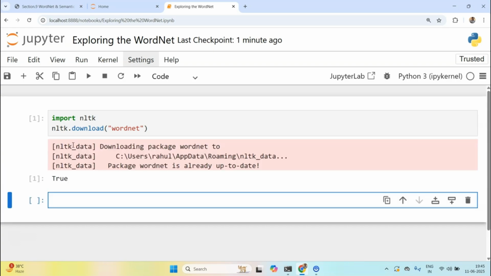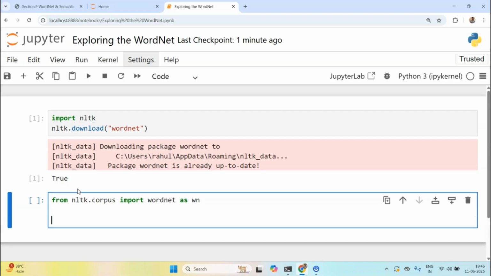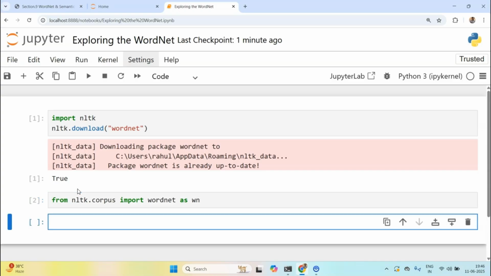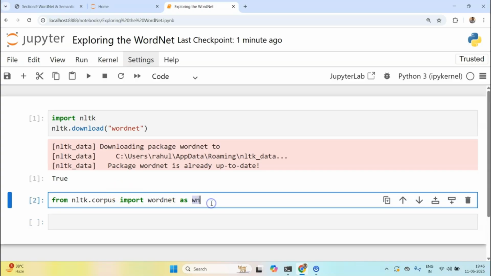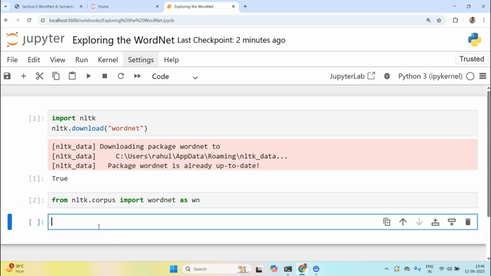The process of using it is twofold. First of all, we will have to import the library itself. So from nltk.corpus import wordnet as wn, and next we can use this library. You don't need to do this aliasing thing with wn. You can go ahead without doing it.